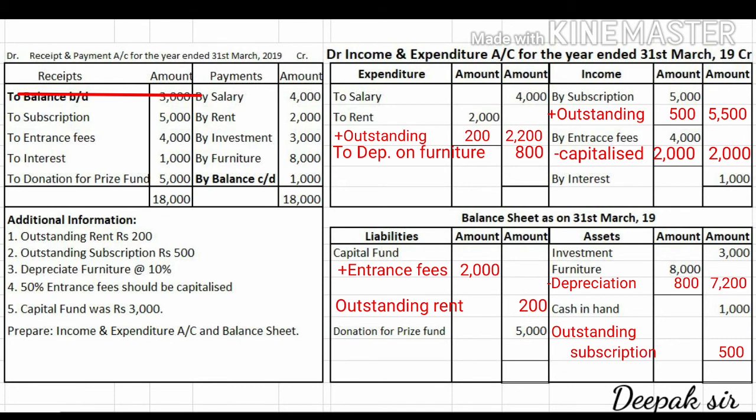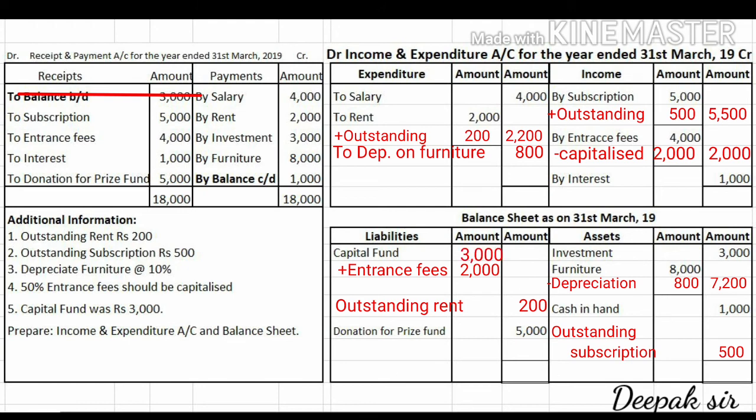So whenever it is given income has to be capitalized, we have to deduct the amount from the concerned income, and the second effect will come on the liability side. We have to add to the capital fund. And the last is the information which is given, that is how much is the capital fund. So capital fund we have to directly record on the liability side. So capital fund is 3,000. So 3,000 amount of capital fund will come in the inner column.